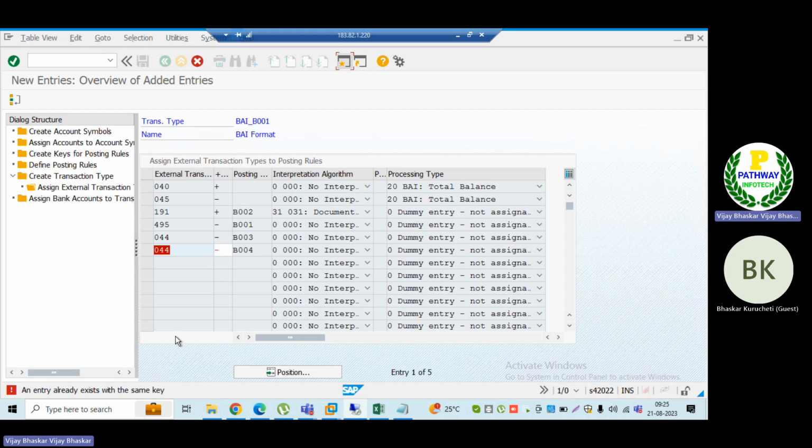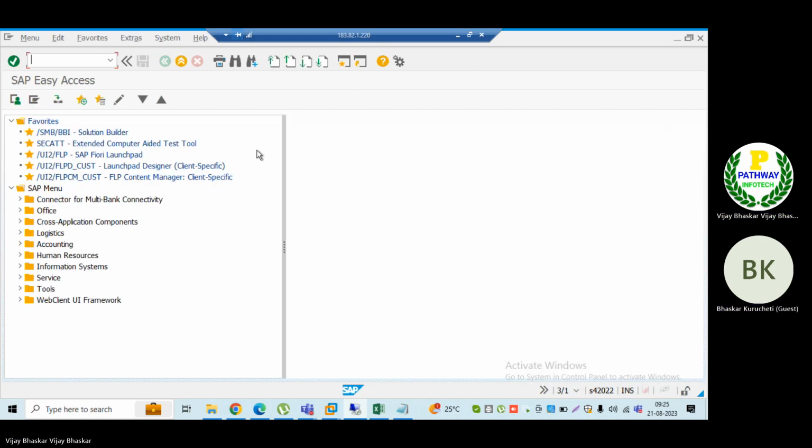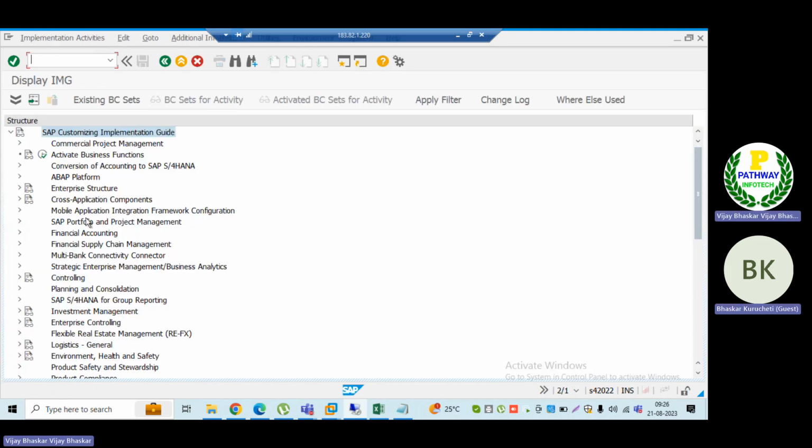Then how the strings will be configured. Then SPR, I think I will show you the path. Even we can go by the...